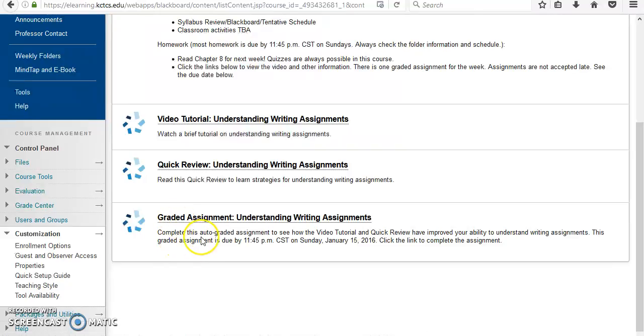It says complete this auto-graded assignment to see how the video tutorial and quick review have improved your ability to understand writing assignments. This graded assignment is due by 11:45 p.m. CST on Sunday, January 15th. And it should say 2017, which I'll change in a minute. I haven't gotten into the practice yet. Click the link to complete the assignment. So you'll literally click this link. So let me show you what this looks like.